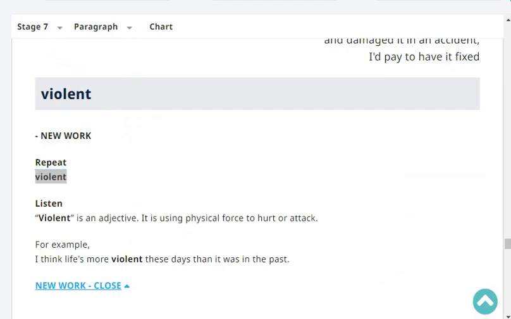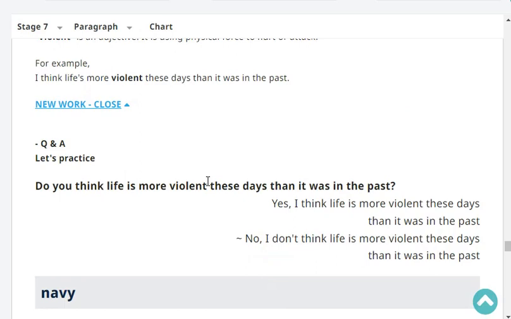Violent. Very good. Okay, listen. Violent is an adjective. It is using physical force to hurt or attack someone or something. For example, I think life is more violent these days than it was in the past. Let's practice. Do you think life is more violent these days than it was in the past?